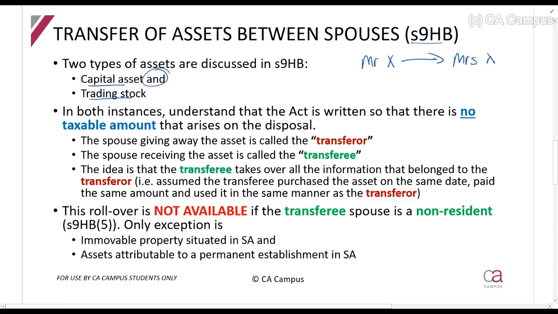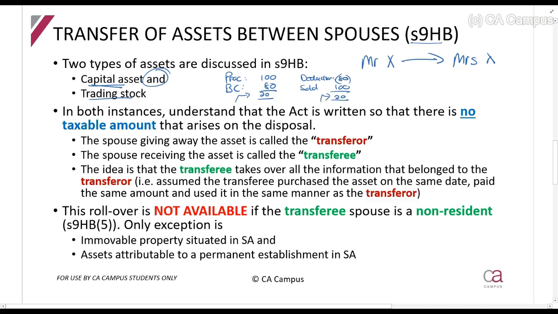In both instances, understand that the Act is written so that there is no taxable amount that arises on disposal. Now, if it's a capital asset, a taxable amount will arise if your proceeds is greater than your base cost. So if your proceeds is 100 and your base cost is 80, that will give us a taxable amount. For trading stock, it will be if your deduction is 80 and it's sold for 100. Right, then there's a 20 rands taxable amount. So that is what I refer to. The Act is written in such a way that this cannot happen when it's a transfer between spouses.